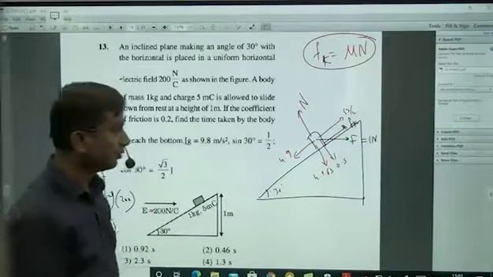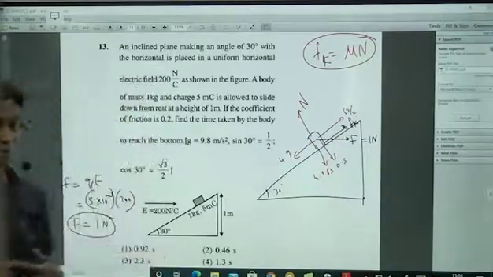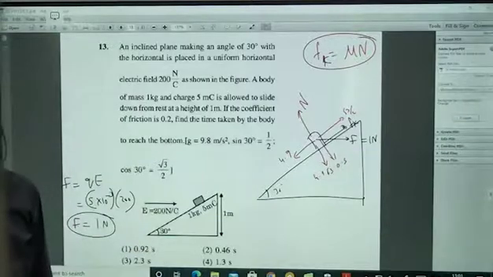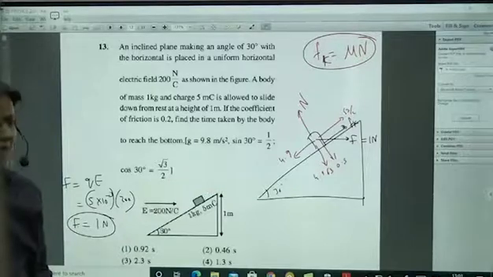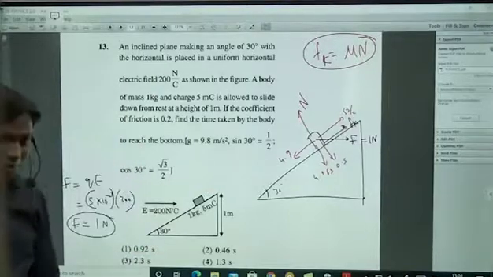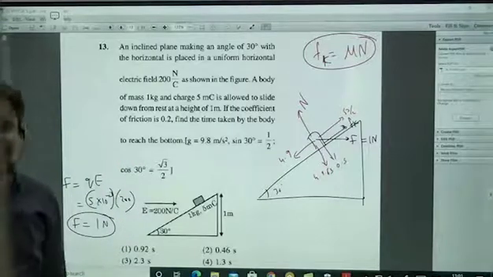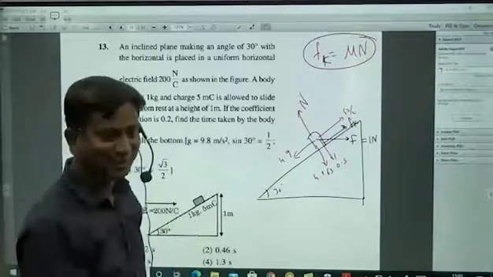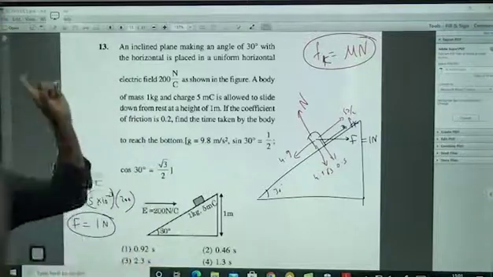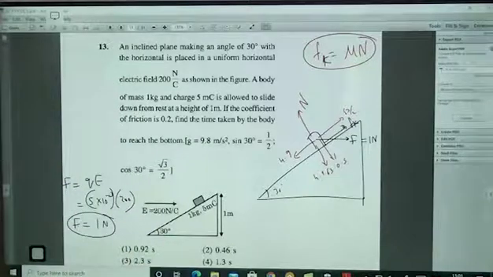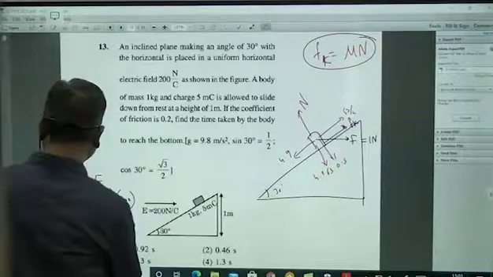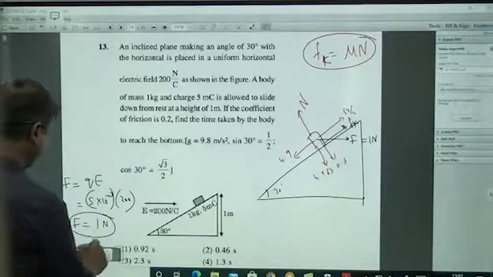But what happens is our ego will not allow us to leave this question at any cost, because we know I am very good at friction, I am very good at electrostatics. I'll do this. Do this means 5 minutes, 10 minutes also will go. Gone. Other simple questions out. So that is also their plan of NIT, NEET, NTA.